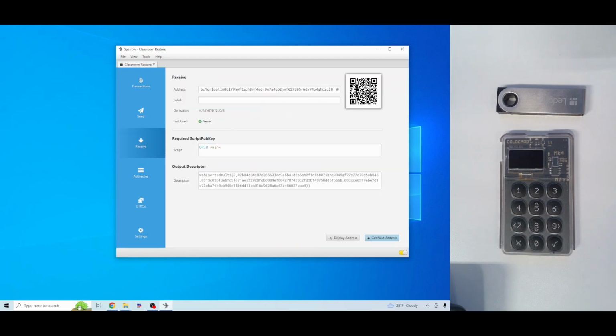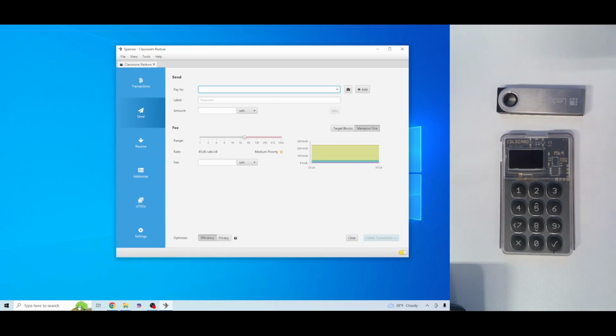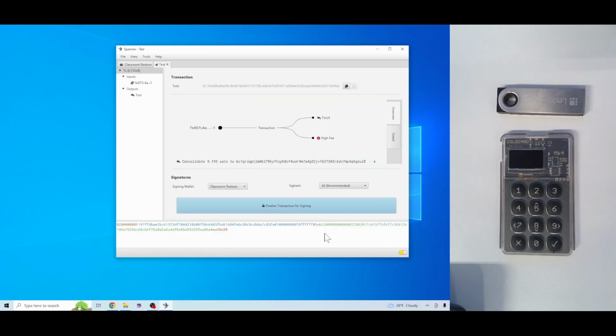The transaction that we're going to build here is just going to be sending it to ourselves. So this would be like a UTXO consolidation, which we have a different video on. So we're going to send to that address that we just copied. This is just a test transaction, and we'll just do the maximum amount, which is only 9,000 sats. At this point, we're ready to create our transaction, and we're going to finalize it for signing.